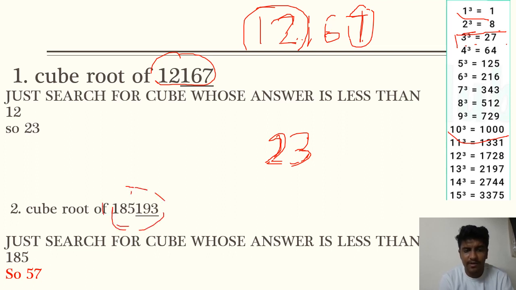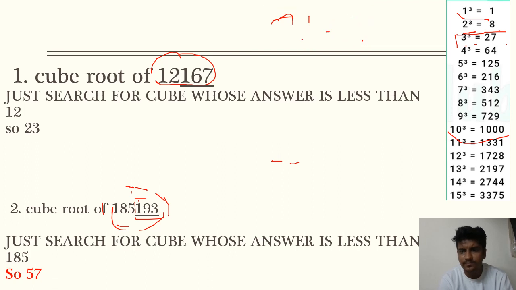Now again you have to make pairs of the last 3 digits. What is the last number ending with 3? Now here come to this list and find out which is the last number which is ending with 3. 7. Can you see 7 over here? Is it ending with 3? So your answer there will be 7.